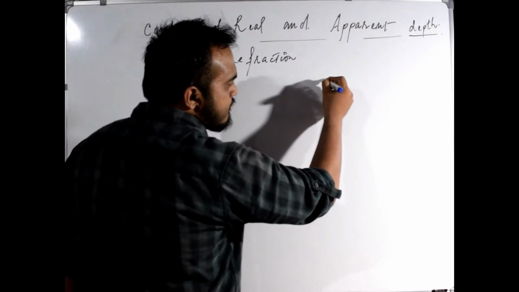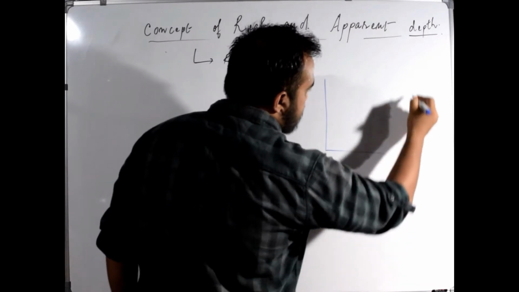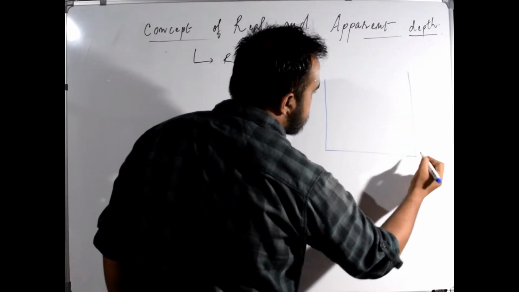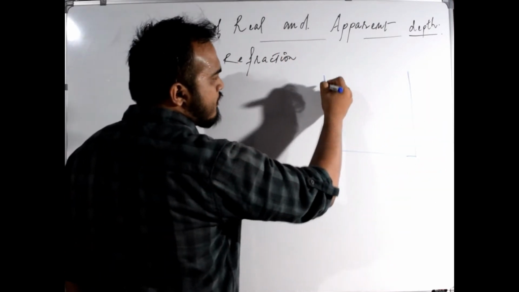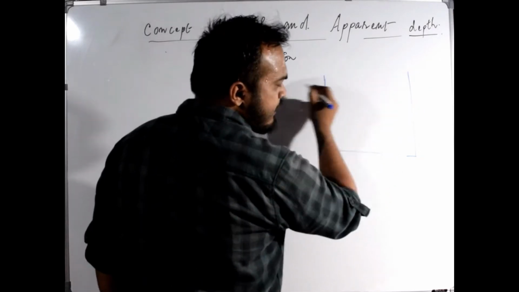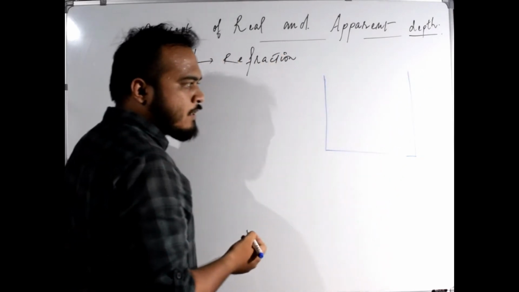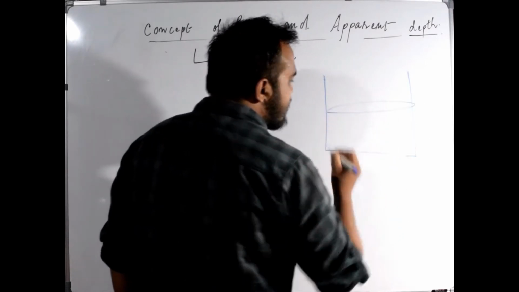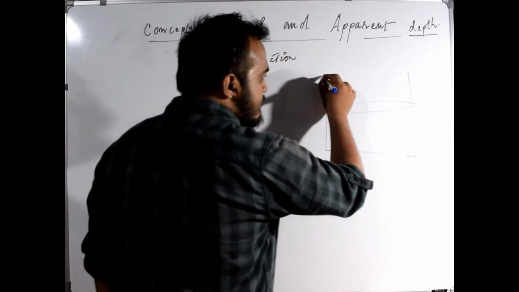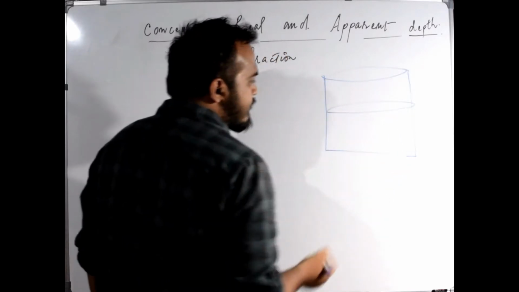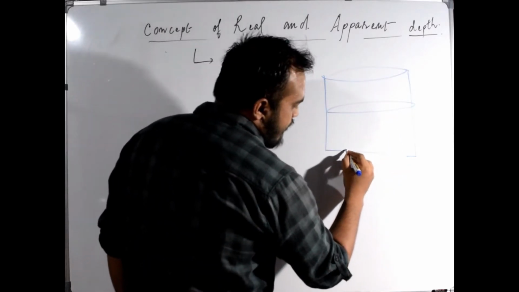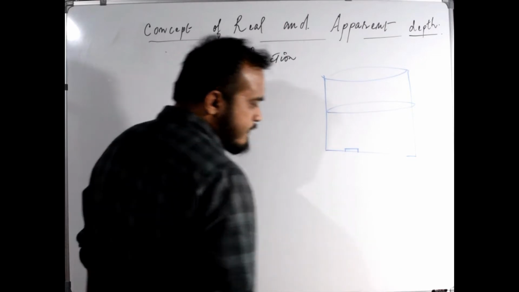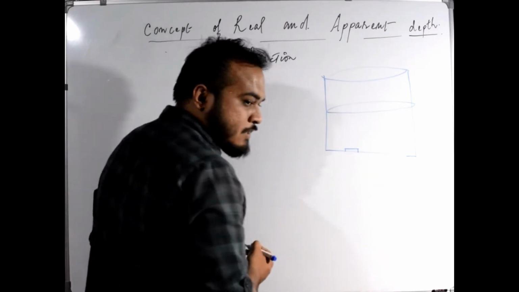suppose there is a glass, it may be any can or a glass carrying water. It contains water. Suppose this is a glass, it contains water, and there is a coin over here. In this place there is a coin at the bottom of this glass.